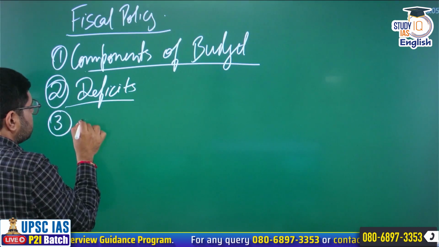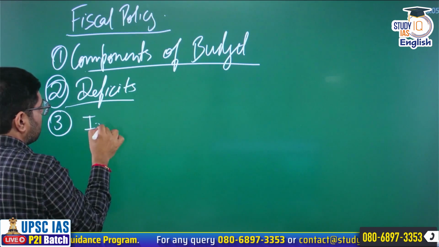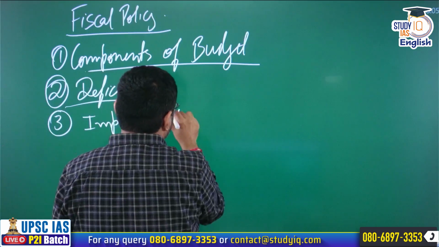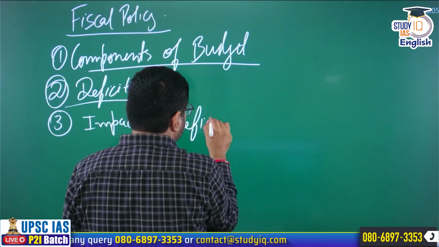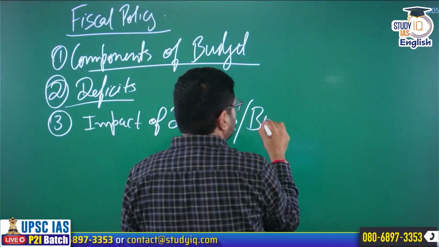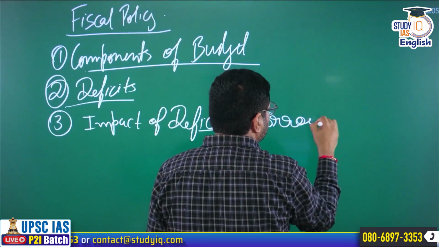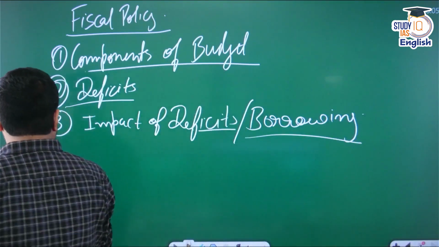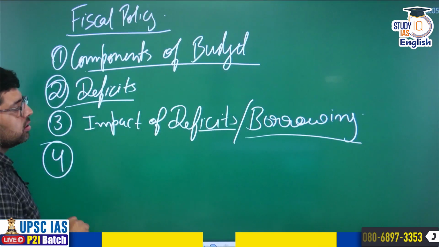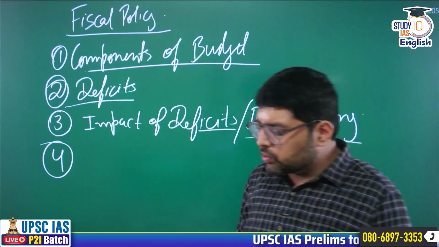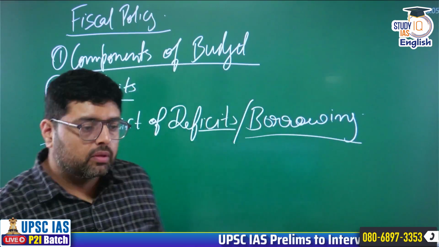Next, you must know the impact of deficits, or you can say the impact of borrowing. Fourth, you must know the concept of the FRBM Act, the Fiscal Responsibility and Budget Management Act 2003.